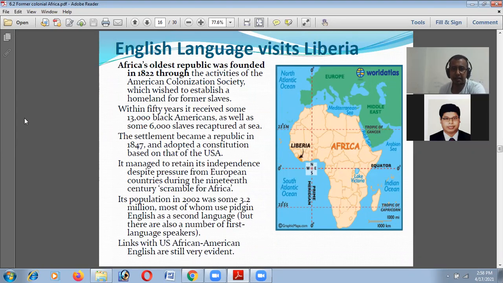Again, Liberia, the same scenario. Africa's oldest republic was founded in 1822 through the activities of the American Colonization Society, which was established to create a homeland for the former slaves, as we have mentioned earlier. Its population in 2002 was some 3.2 million, most of whom use Pidgin English as a second language. But there was also a number of first language speakers. Links with US African American English are still very prominent in the language.